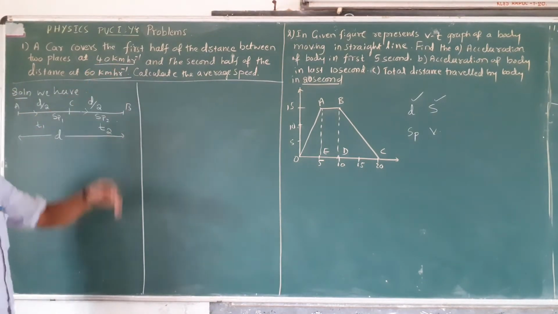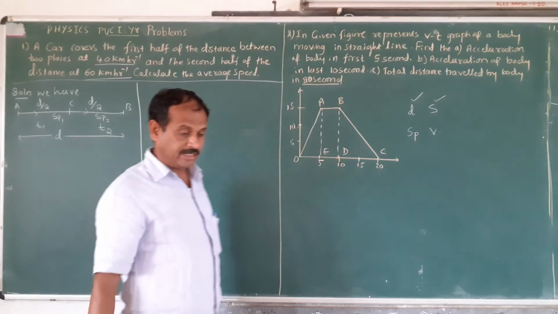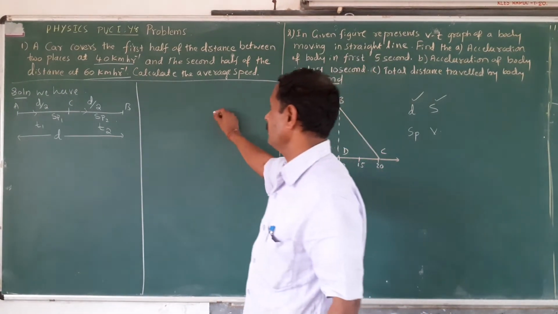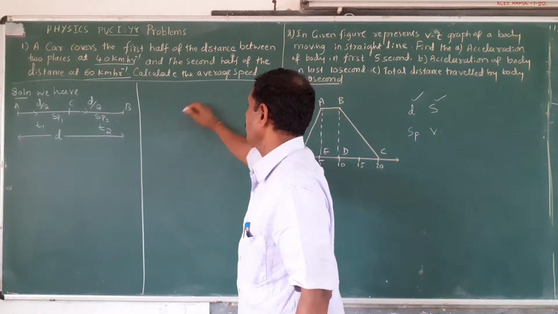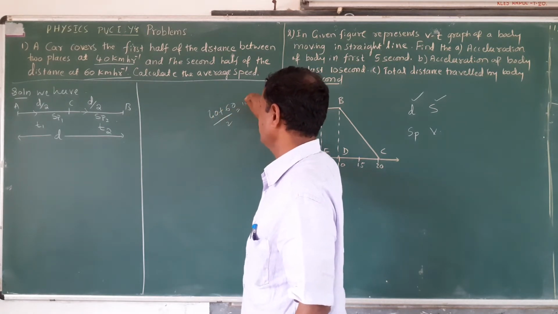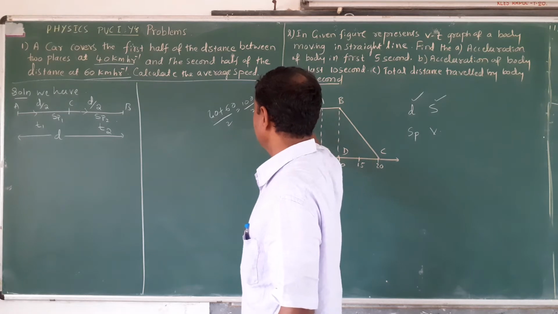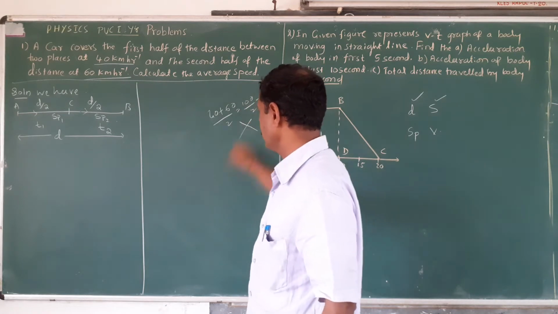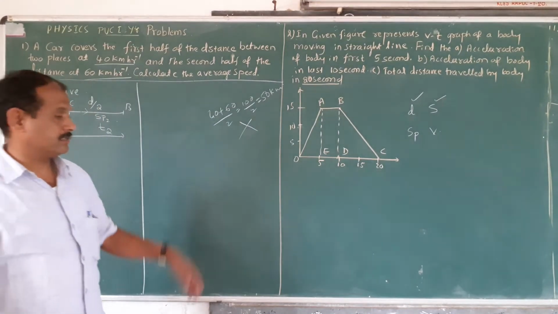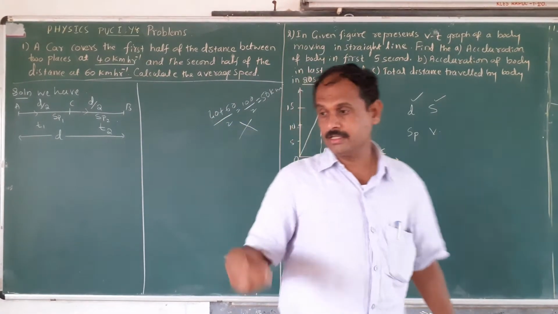Now you calculate the average speed. You don't calculate it like that, 60 plus 40, or 40 plus 60 divided by 2, 100 by 2, and the average speed is 50 kilometer per hour. You don't calculate like this. This is wrong. You calculate with a different method.